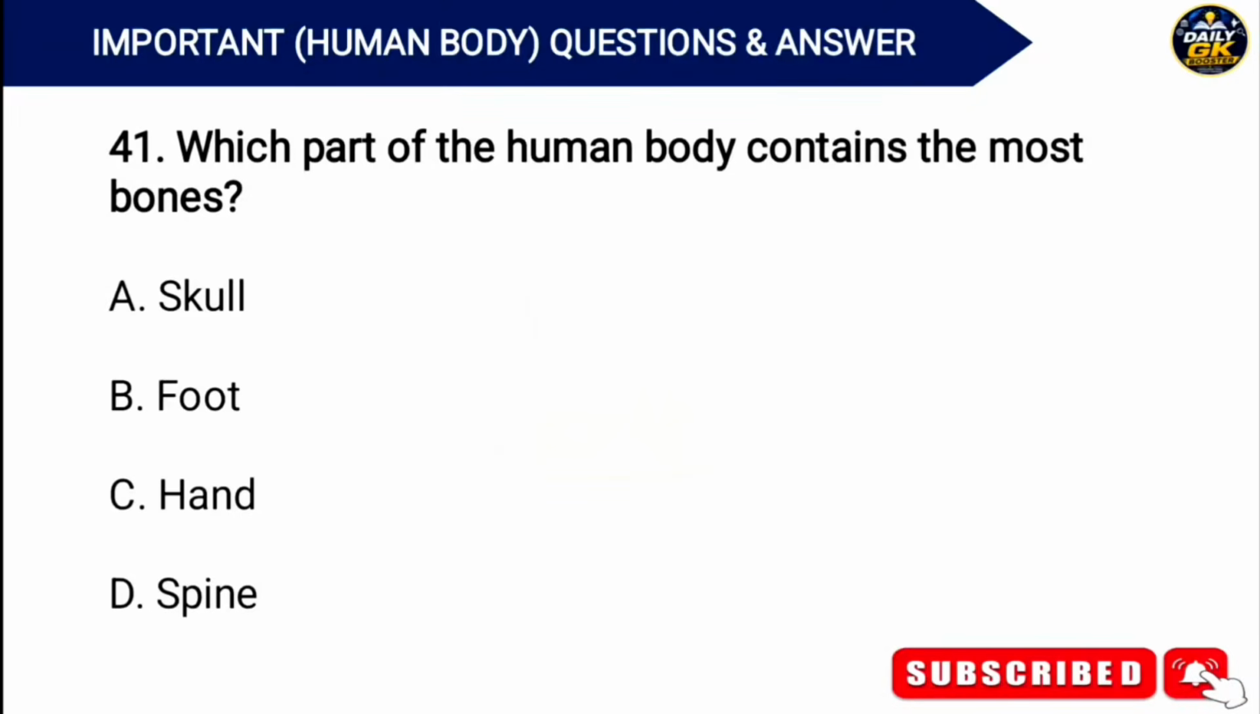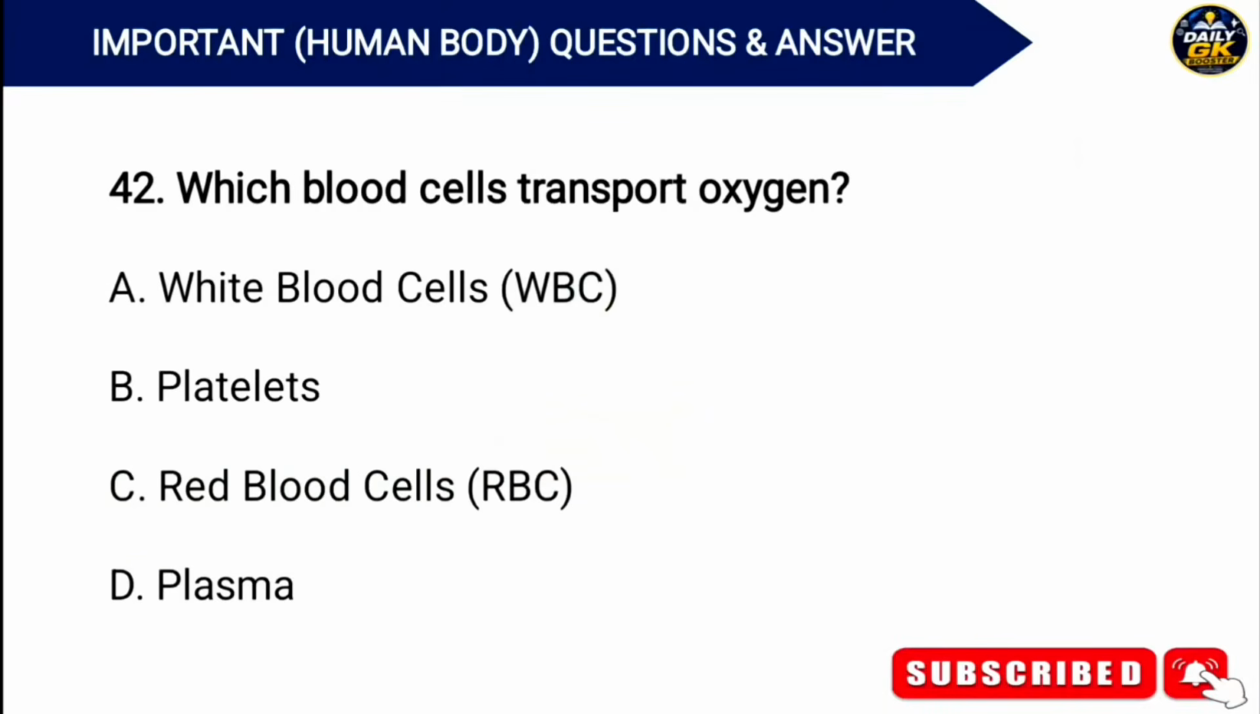Which part of the human body contains the most bones? Answer. Option C. Hand. Which blood cells transport oxygen? Answer. Option C. Red blood cells.